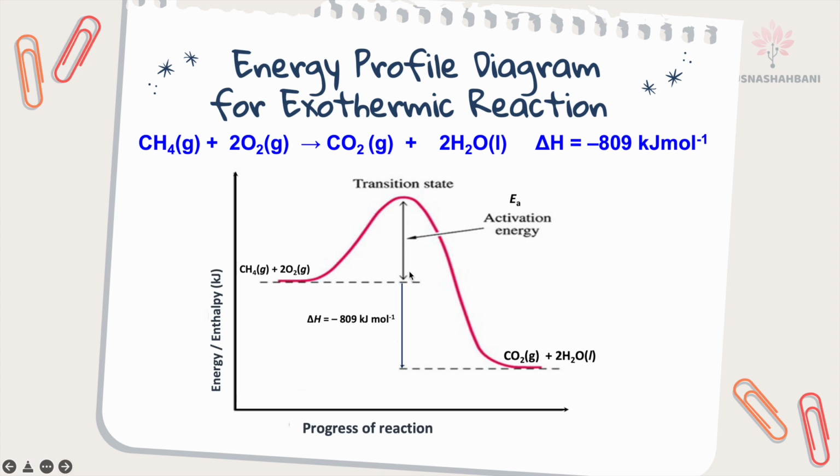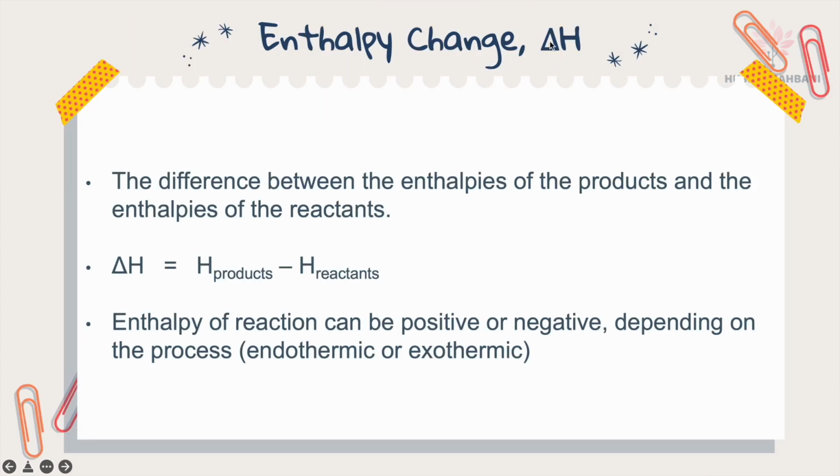Activation energy is the energy required for the reactant to become the activated complex. So this is the activation energy. And delta H is the energy change for the reactant to become the product. This is delta H negative because energy is released. Enthalpy change, symbol delta H, is the difference between the enthalpies of the products and the enthalpies of the reactants. So delta H is equal to enthalpy of products minus enthalpy of reactants.